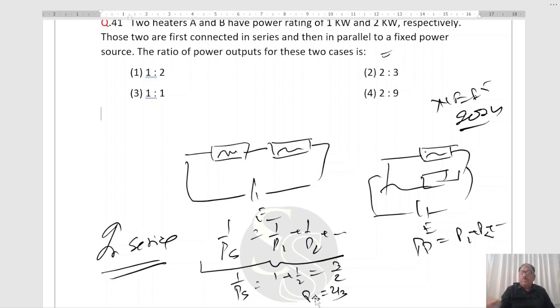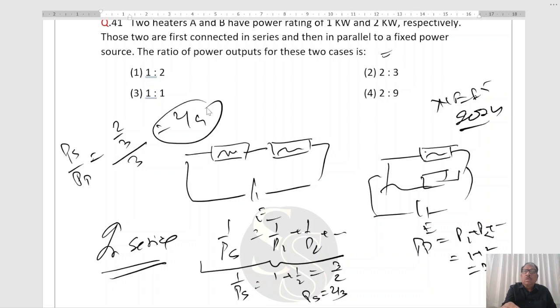In PP, 1 plus 2, that is 3 kilowatt. We have to find series PS over PP, that is 2 by 3 upon 3, that is 2 is to 9. 2 is to 9, the fourth option is correct.